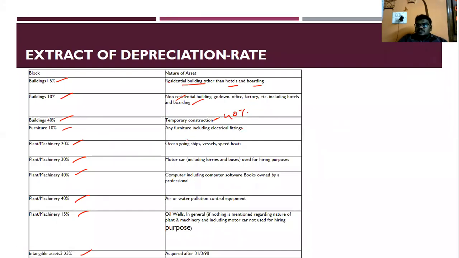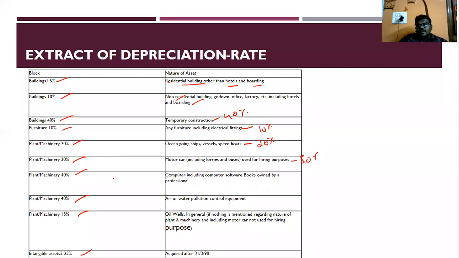Next is furniture. Any furniture including electrical fittings is 10%. Next is plant and machinery. In plant and machinery there are n number of types, so we have to see what type of plant and machinery it is. Ocean going ships, vessels, speedboats come under plant and machinery and are in the 20% category. Next is plant and machinery 30%: car, including lorry, bus, used for hiring purpose, comes under 30%.